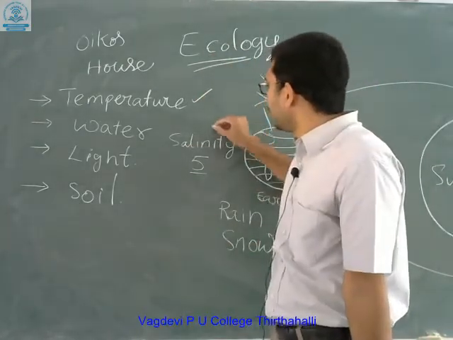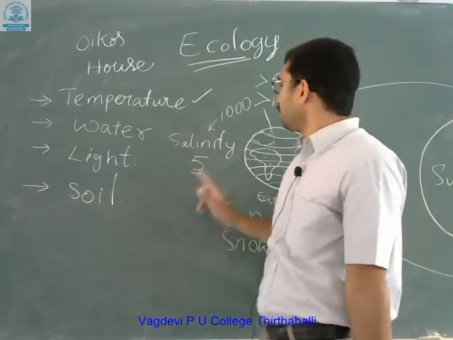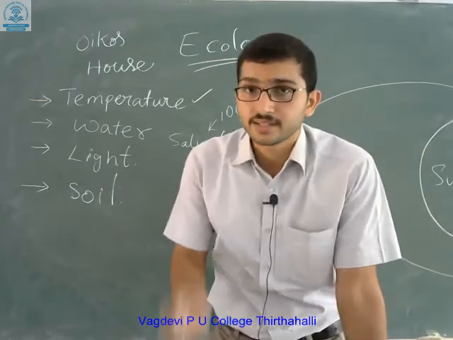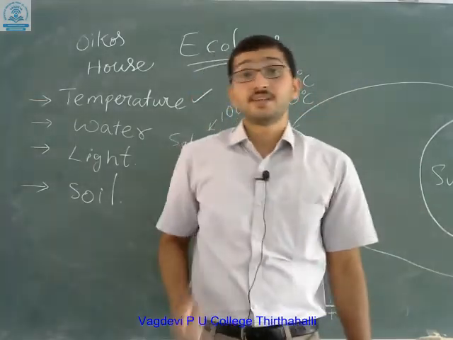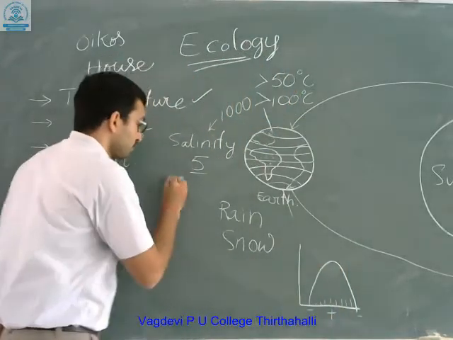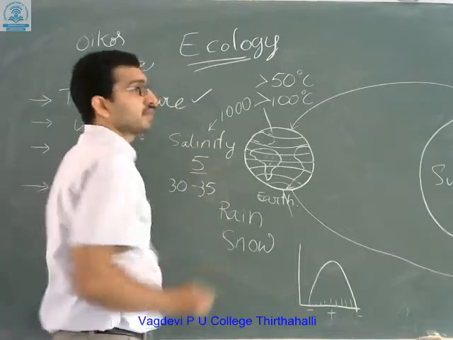Salinity is denoted in parts per thousand. Now the salinity of inland water is 5, whereas the salinity of sea water is 30 to 35.